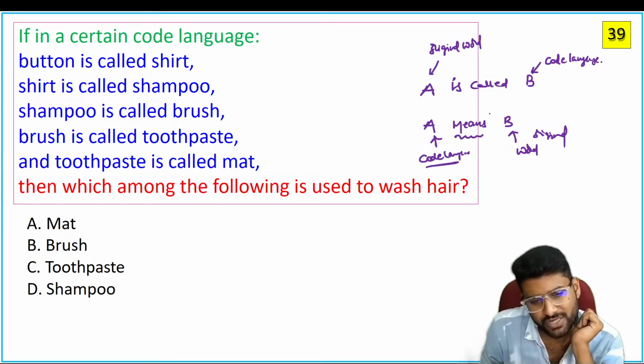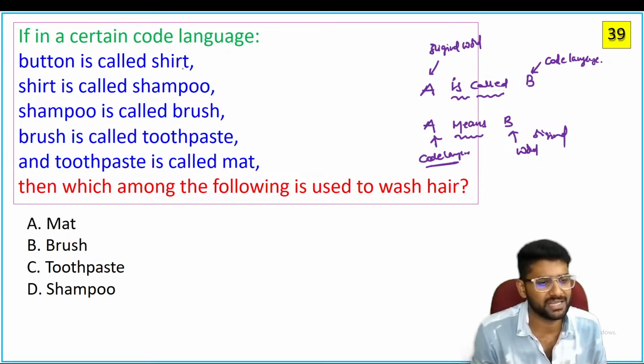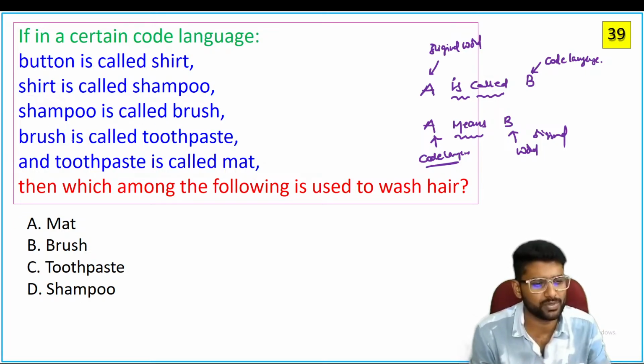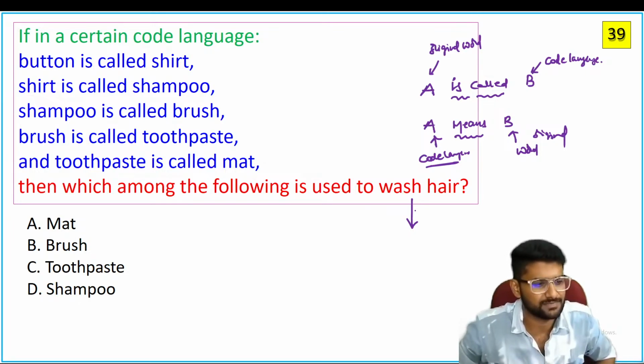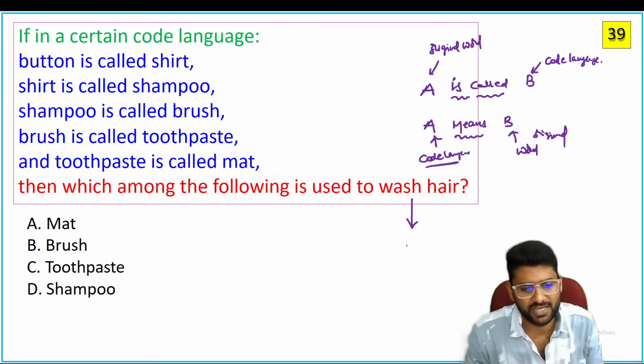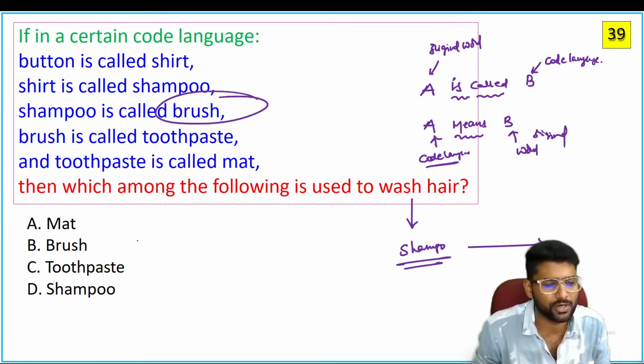Check your question, guys. Is the question related to "means" or "is called"? We should identify the code language, right? Now, button is called shirt, shirt is called shampoo, shampoo is called brush, brush is called toothpaste, toothpaste is called mat. Which among the following is used to wash hair? So what is the original answer? Shampoo is the original, but according to the code language, shampoo is coded as which one? Brush.